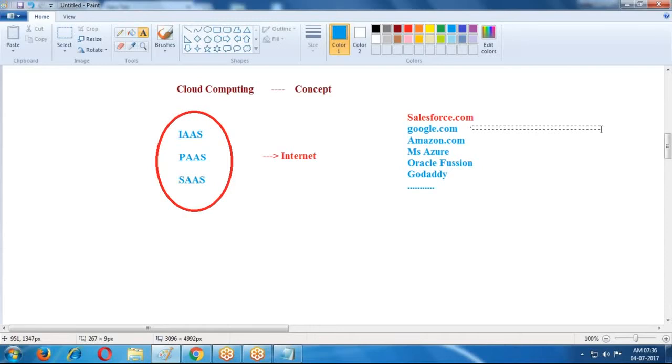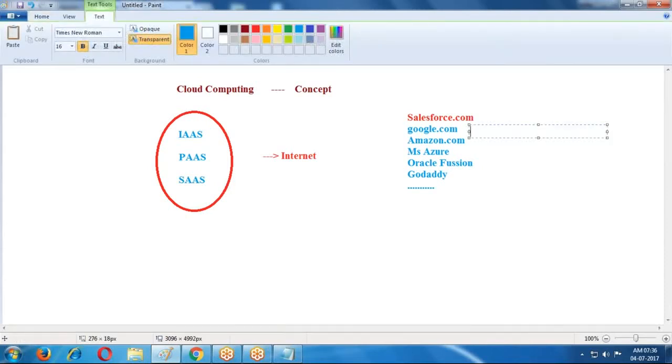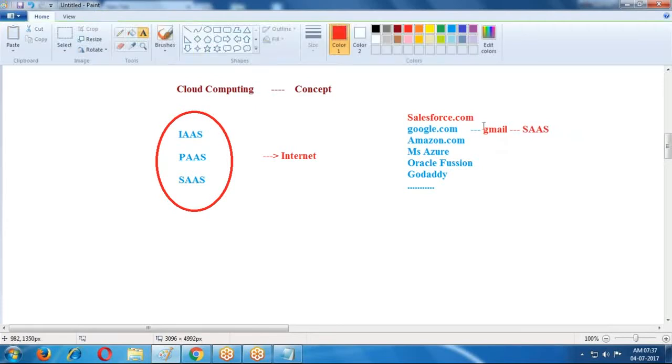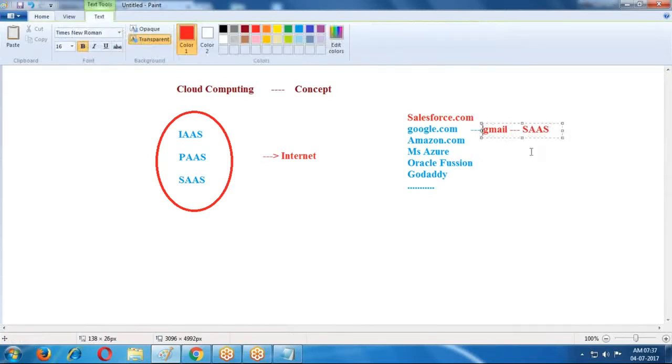Are you using any service related to Google? Yes. Everyone is using the service, nothing but Gmail is the service. Gmail is the application. What type of service is it? Software as a service. Gmail is nothing but one application. It is installed on the server side. By using a URL we are accessing this Gmail application. It is an executable file.